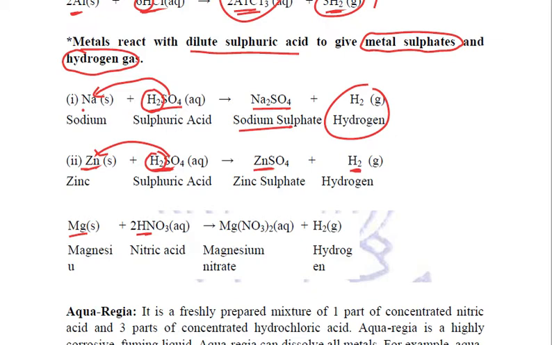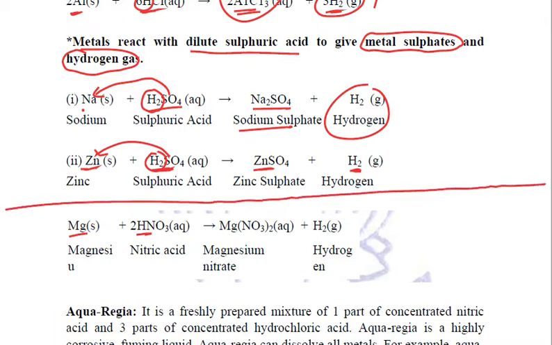Now, one quite important thing about this displacement reaction: we are talking with hydrochloric acid and sulfuric acid, but we do not relate it in case of dilute nitric acid. Why? Because nitric acid is a very strong oxidizing agent, because of which it oxidizes the hydrogen which was produced into water. So very few metals displace hydrogen or liberate hydrogen when they react with nitric acid, among which